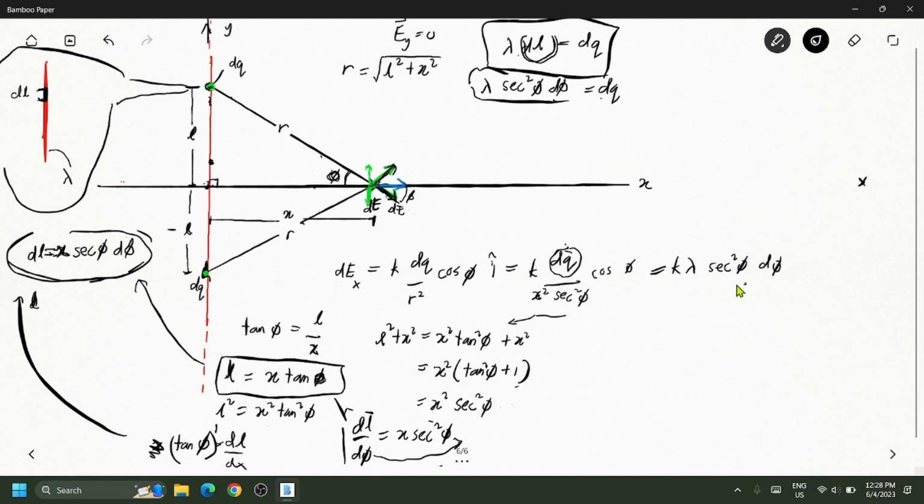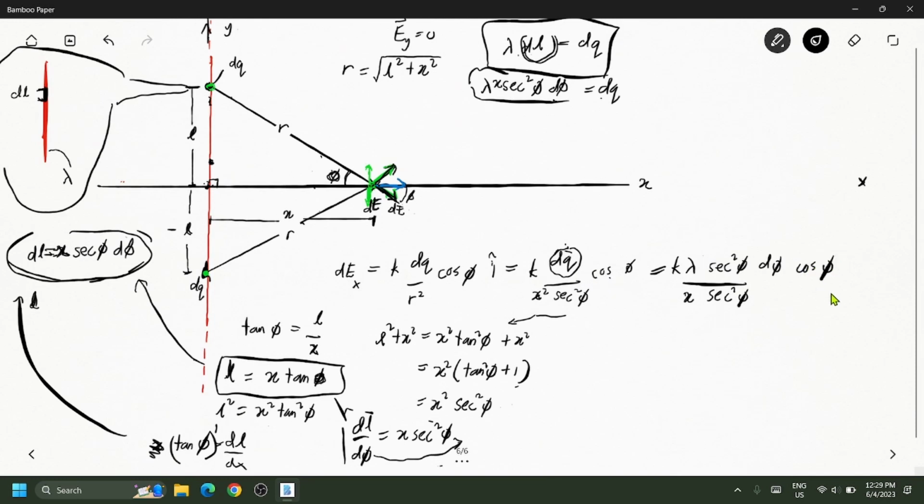And then you have to divide by x squared, right? And then here you also have x over here, if I'm not mistaken, because you substitute lambda x in here, so they will cancel off. You will have only the x at the denominator. And then you also have sec squared here, and the cosine of phi over here.